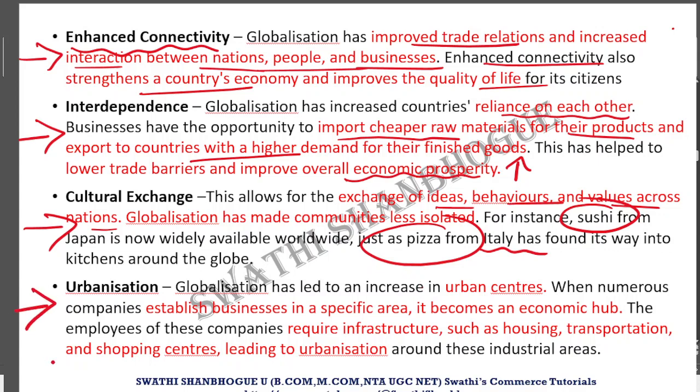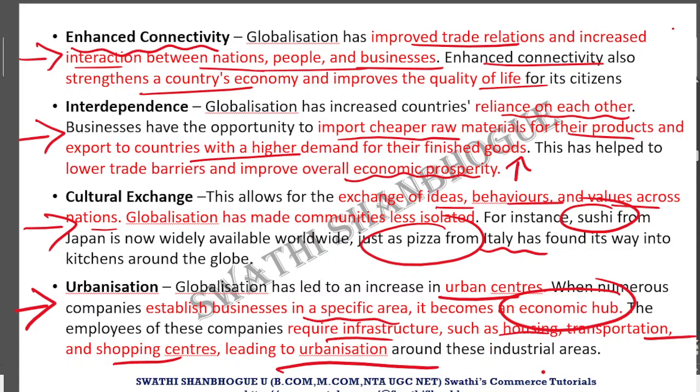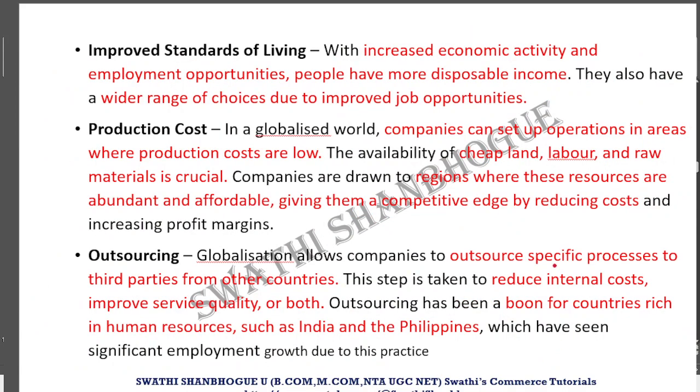Next, globalization also paved a way for urbanization. It increased urban centers because many of these countries had economic hubs, specific areas where they were finding raw materials, so they established their industries there. And if industries are established, it requires housing, transportation, shopping centers, and because of this, one by one everything started to increase and slowly urbanization started to set up in these industrial areas.